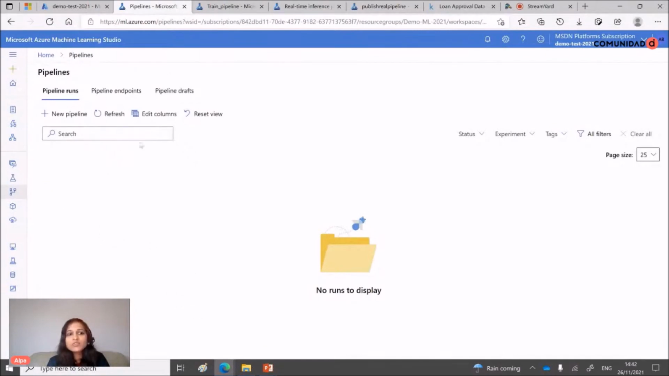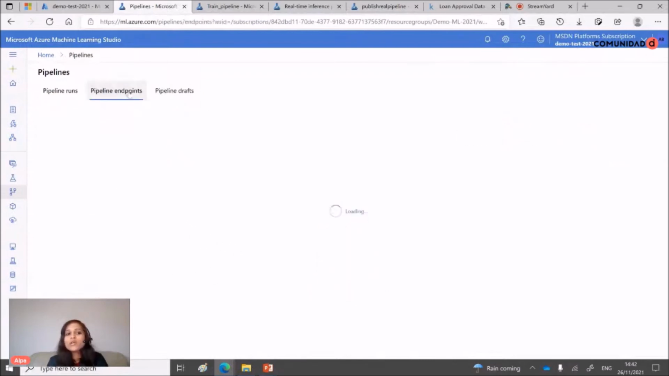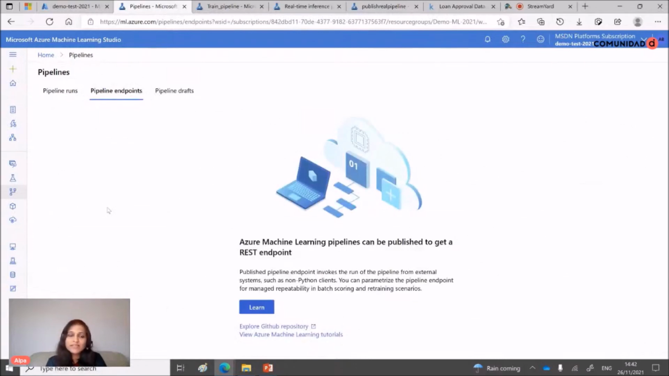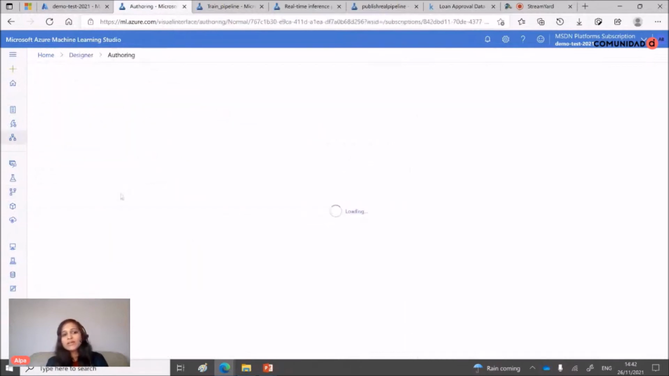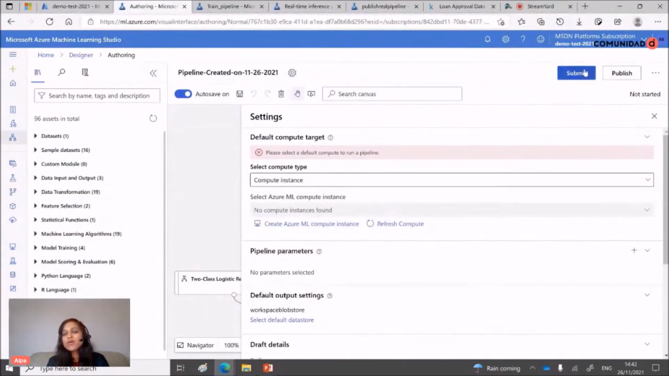I haven't submitted it, so you can't see it in a pipeline run, because for that you need to submit your pipeline. Then it turns into an experiment, and you can see it here in history. But as I haven't submitted it, it won't come here, and it won't come here either because I haven't published it yet. But as I saved it, you can see it saved as a pipeline draft. If I click here, there are two options: I can either submit it or publish it. Before doing anything, and this is a very important thing, it is complaining about compute infrastructure, the compute instance.